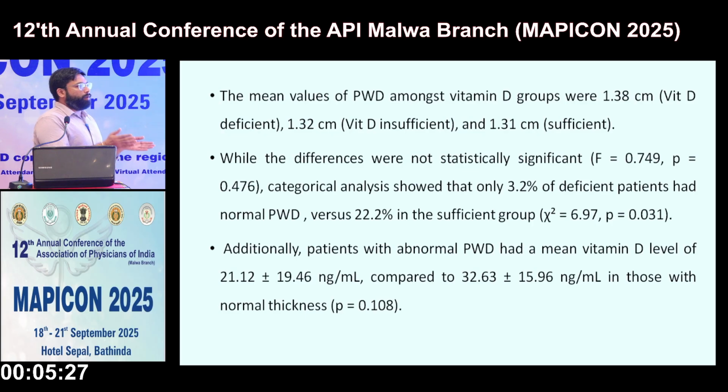They are abnormal, but not much difference in between. Additionally, patients with abnormal posterior wall diameter had a mean vitamin D level of 21.12 plus minus 19.4 nanogram per milliliter compared to 32.63 plus minus 15.9 nanogram per ml in those with normal thickness.